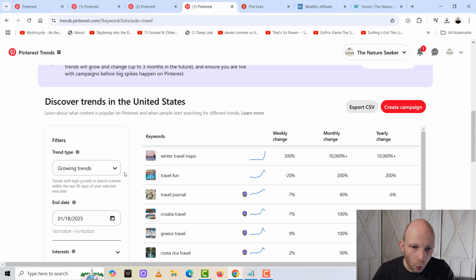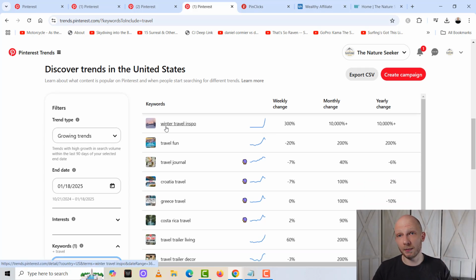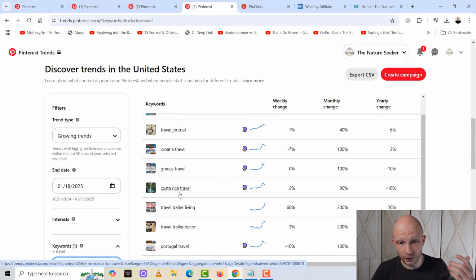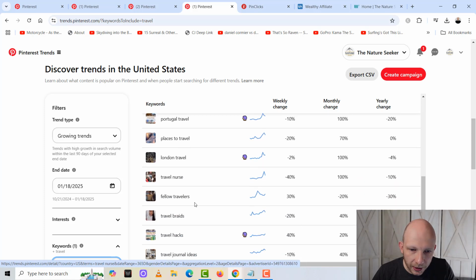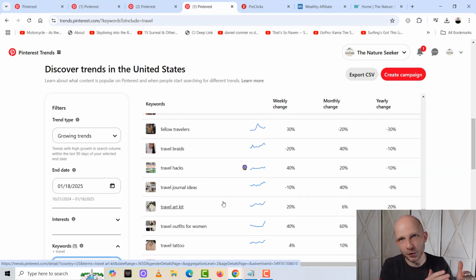So for example, winter travel inspo. You can make a post that's related to mine, like best winter travel inspo places in the US. That's something I can make a pin on. You don't have to just use this keyword, you can add on to the keyword. Costa Rica travel: if I have an article on my website about Costa Rica travel, I can create pins about that. Or if I don't, this tells me, hey, I should make an article on Costa Rica, and then make some pins about that. Greece travel, Croatia travel. There are so many different places that pop up that actually have that nature context behind them.